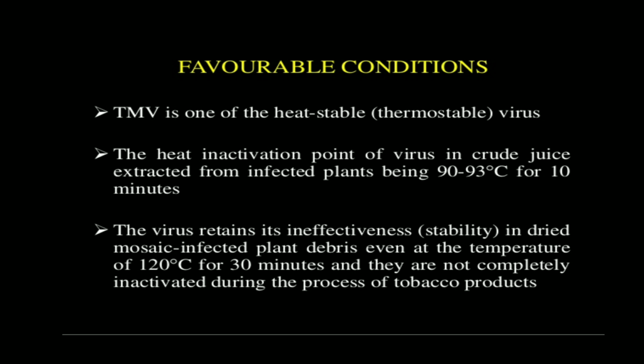So at such a high temperature it remains as it is. The virus retains its infectiveness, that is its stability, in dried mosaic-infected plant debris even at a temperature of 120 degrees Celsius for 30 minutes.